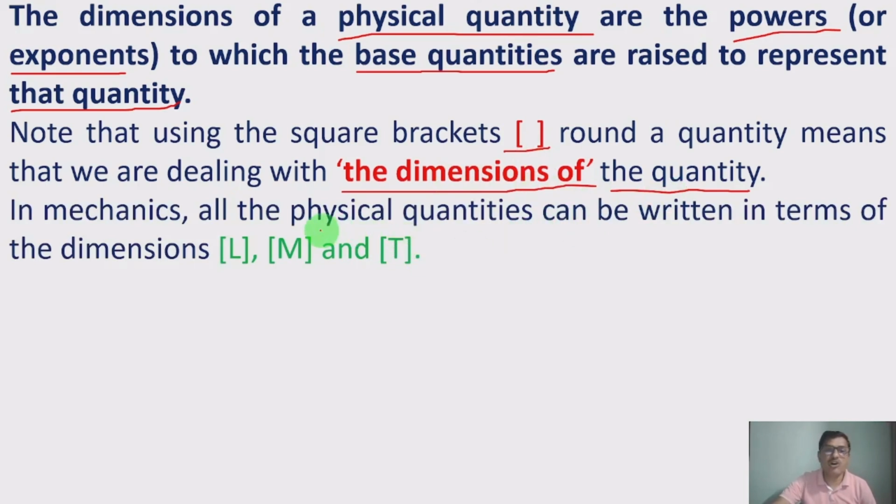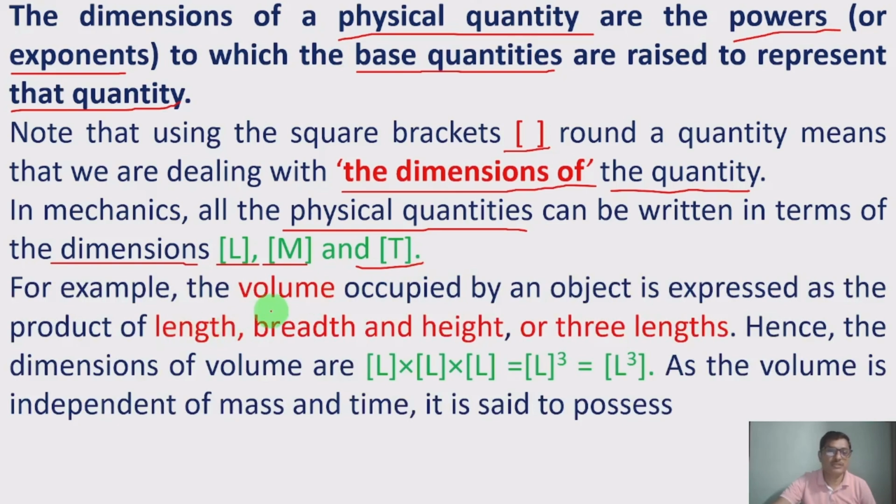In mechanics, all the physical quantities can be written in terms of the dimensions L, M, and T, that is the length, mass, and time. In mechanics, we are going to use these three dimensions. For example, the volume occupied by an object is expressed as the product of length, breadth, and height.